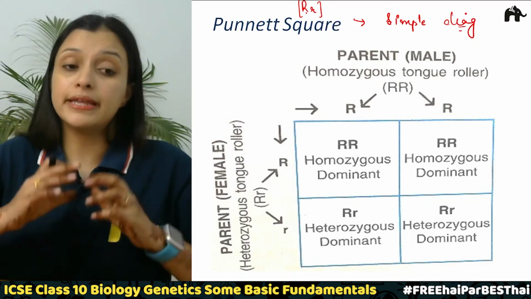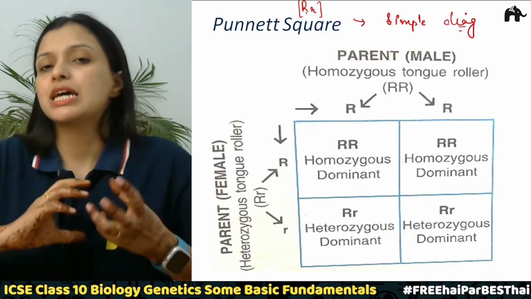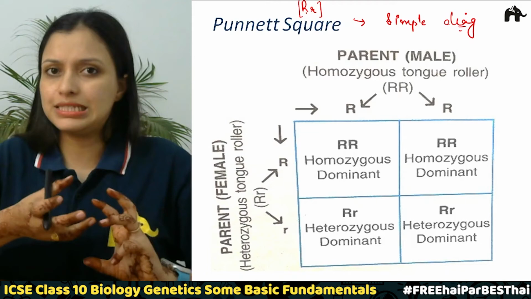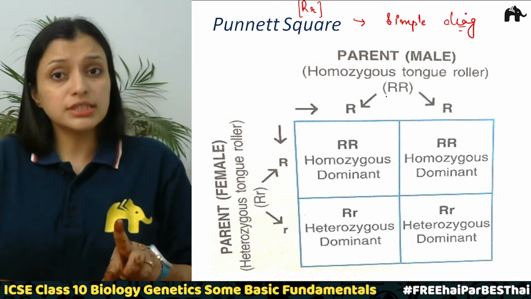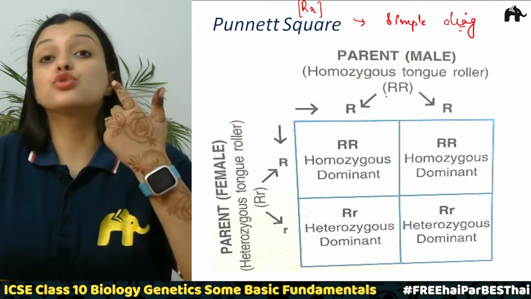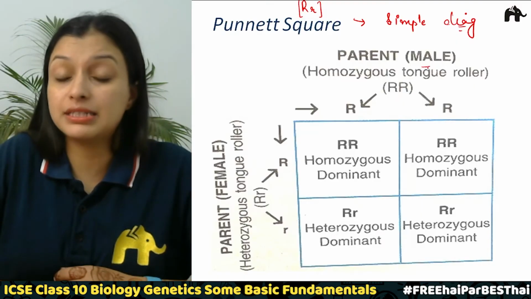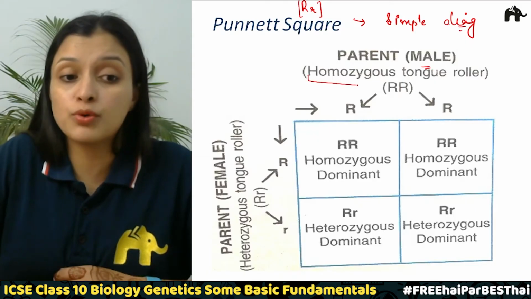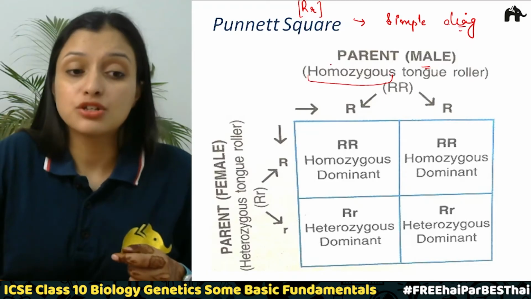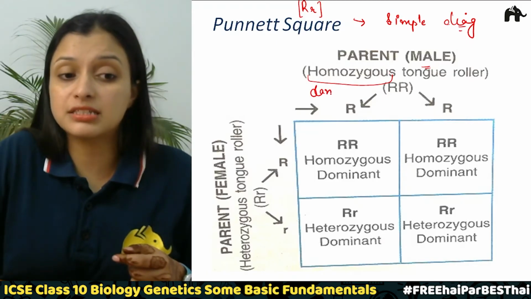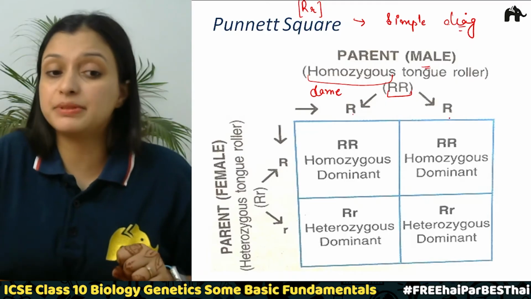So in this case, we are going to twist the alleles of the parents a little. Correct? So both the parents are rollers, they can roll their tongue, right? But in case of the male parent, that is the father, he is homozygous, which means he has the same alleles, right? So what does he have? He has the same alleles. So capital R, capital R. So this is capital R, capital R.